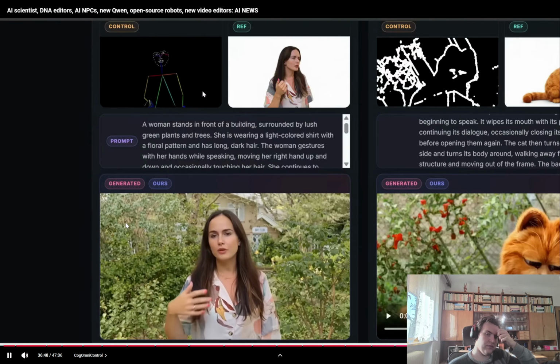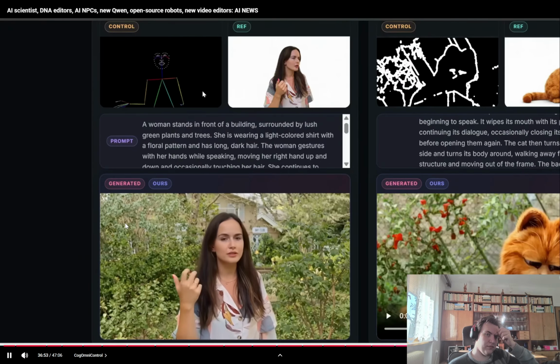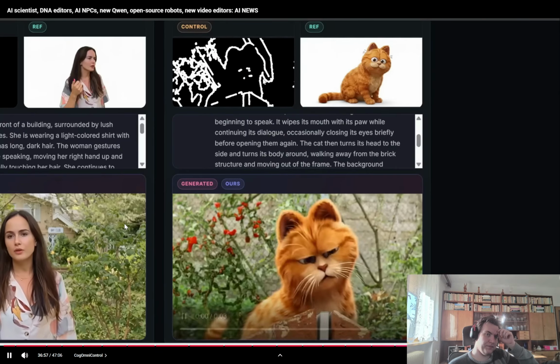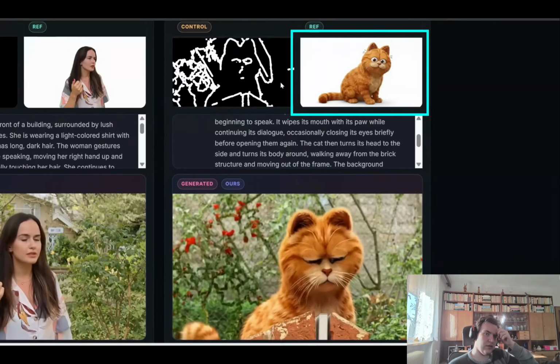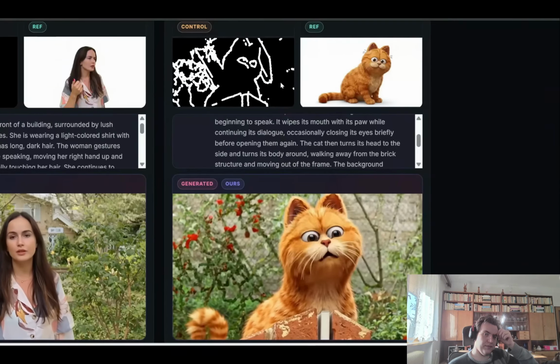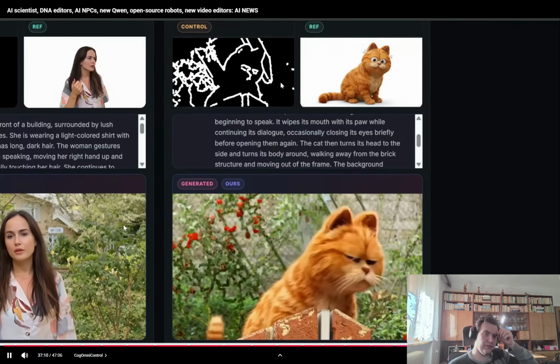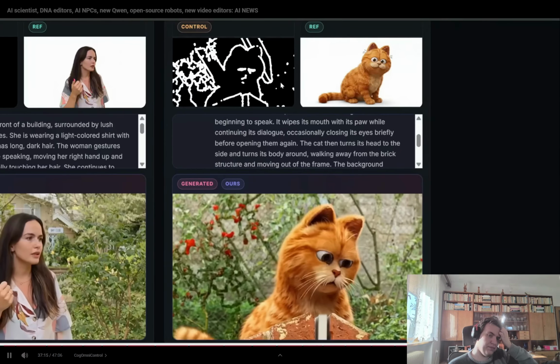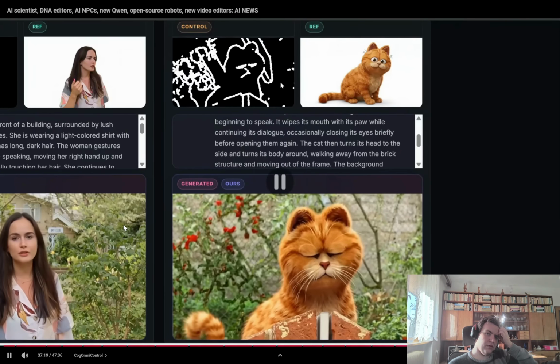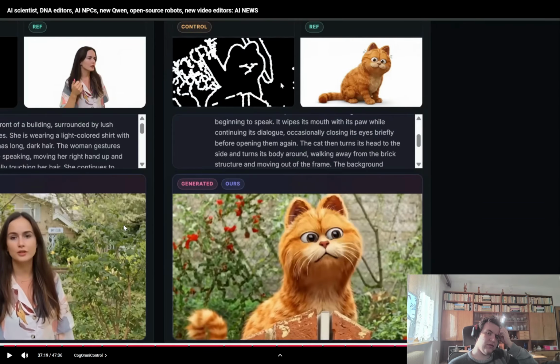Note that it's able to follow both the control animation plus the reference character plus the background that was specified in the prompt. Or instead of a pose skeleton, we can also just input a line art animation like this plus a reference character and a text prompt, and here is what we get. So a super flexible tool that allows for multiple reference inputs to control your video. This is aimed at production workflows where creators can start with rough abstract inputs, but they need the video to stay faithful to the original creative direction.